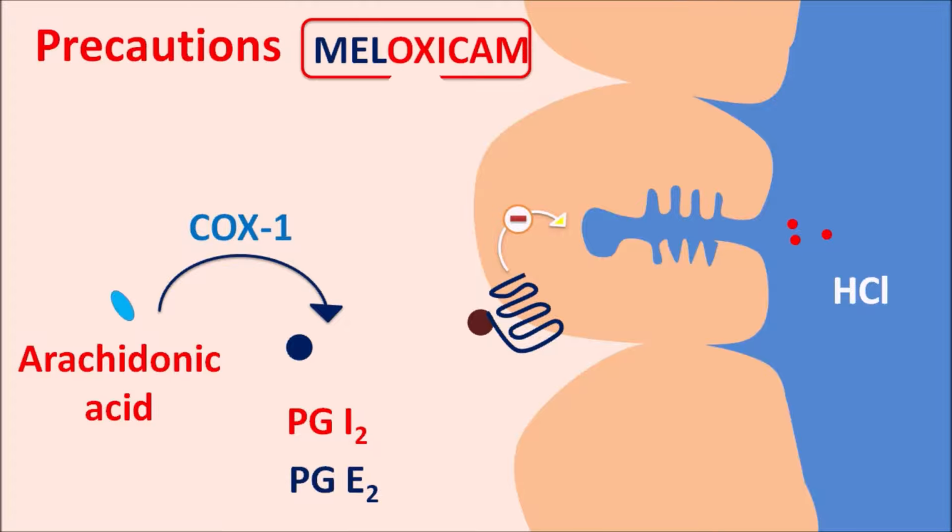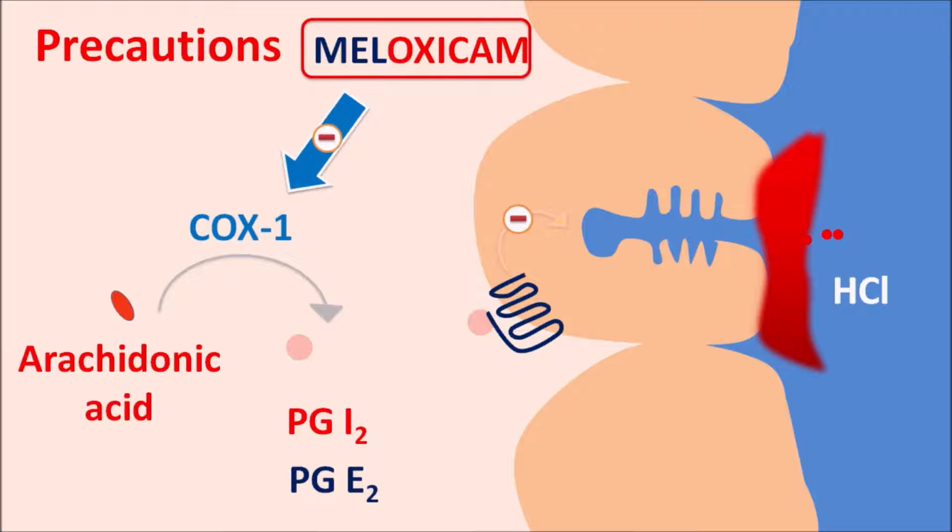But in presence of meloxicam, particularly at high dose, it can inhibit the COX-1 enzyme activity so that it can inhibit the synthesis of protective prostaglandins. And when these are not synthesized, the gastric acid secretion is not controlled so that more gastric acid is released, which results in increased ulceration, perforation or even gastrointestinal bleeding within the patients. So if any symptoms of severe abdominal pain, anemia and any other symptoms of gastric ulceration are observed, then this drug